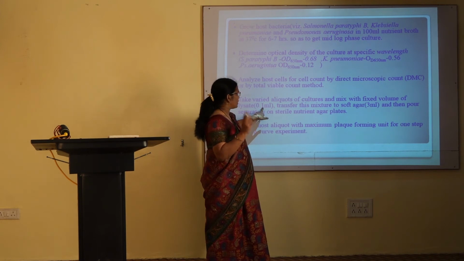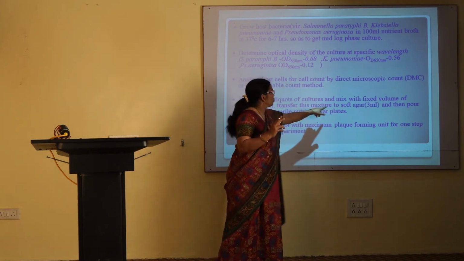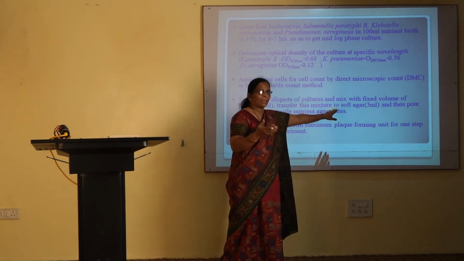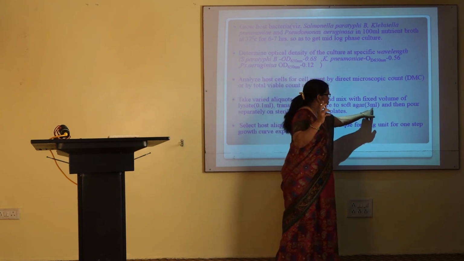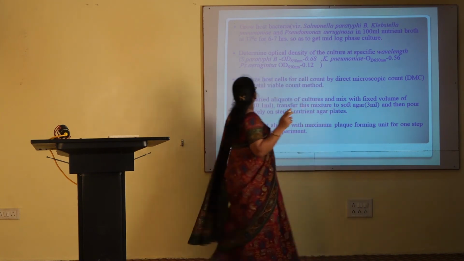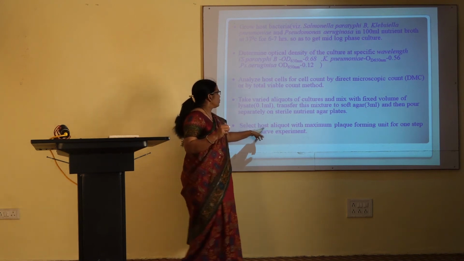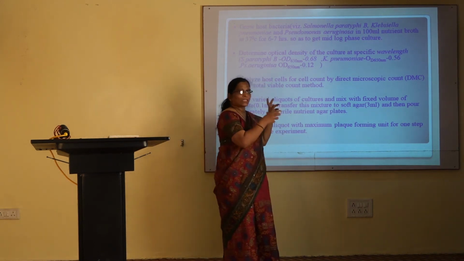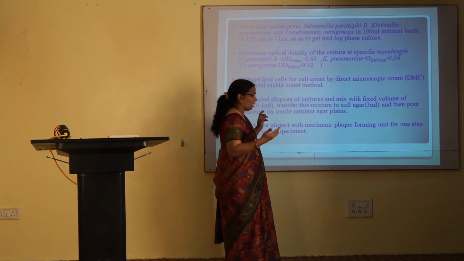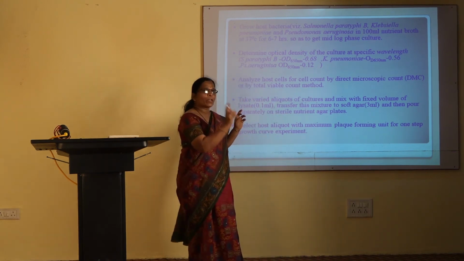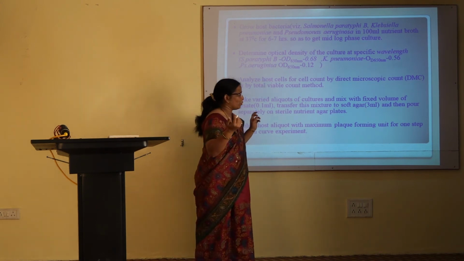That fixed volume is 0.1 ml, and these two are transferred to soft agar, which is nothing but a lower amount of agar in water, 3 ml in a tube. Then you pour it separately onto a sterile nutrient agar plate, and you select the host aliquot that gives you the maximum plaque forming units.